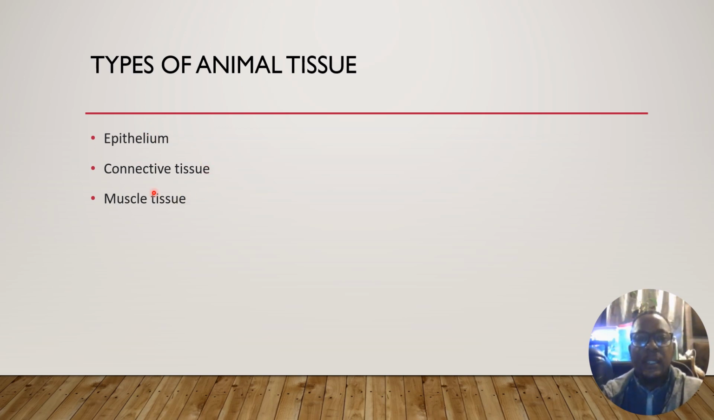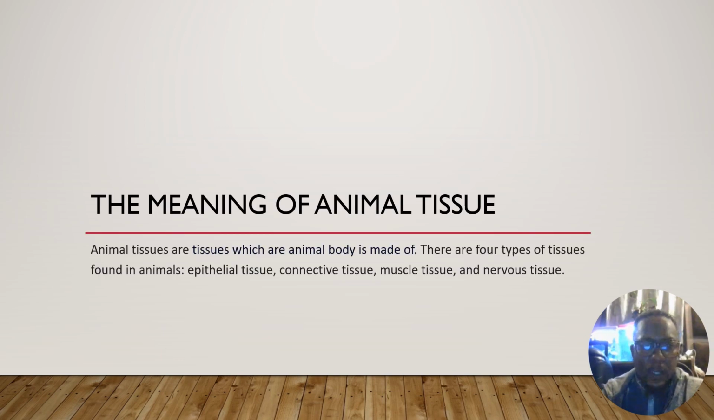All these types of tissues are very essential to the animal body, especially in human beings, as well as any type of animal, whether it's a lion or a human being. This is very, very important. Now, the meaning of animal tissue: animal tissues are tissues which our animal body is made of. There are four types of tissue. In some books, they say there are three types, whereby they regard connective tissue and nervous tissue as the same thing. The types found in animals are epithelial tissue, connective tissue, muscle tissue, and nervous tissue.